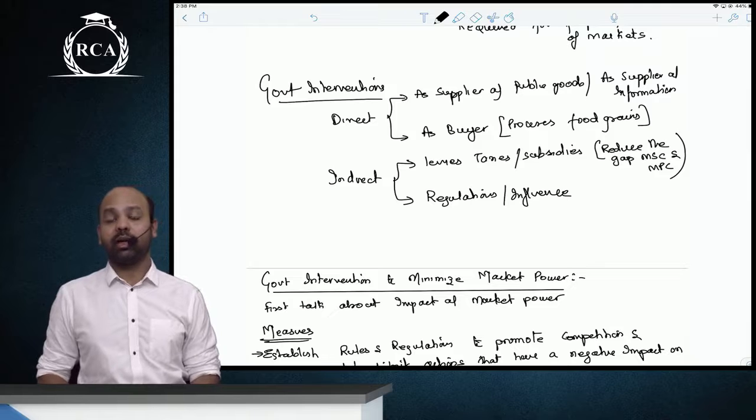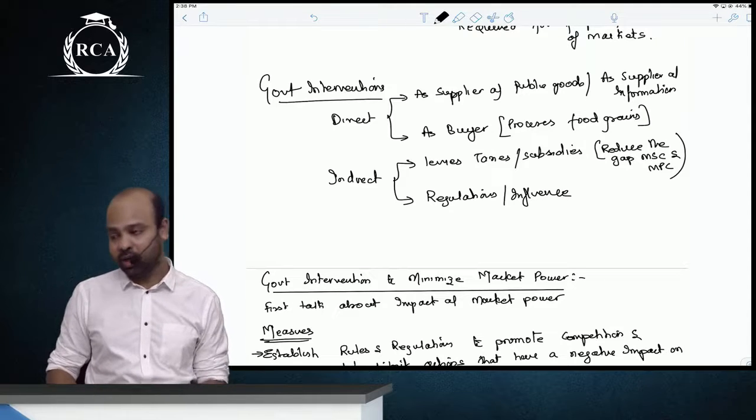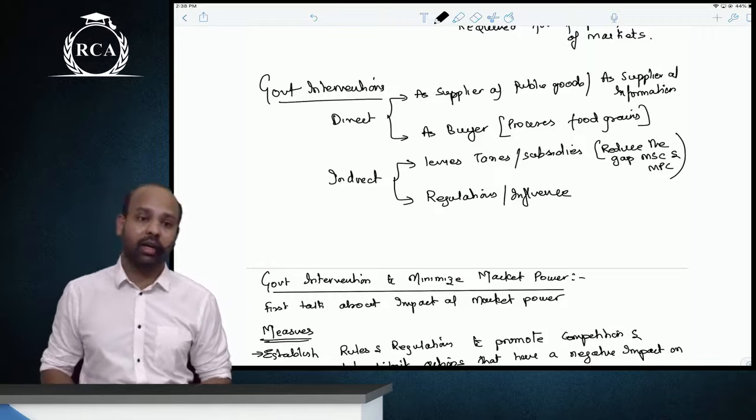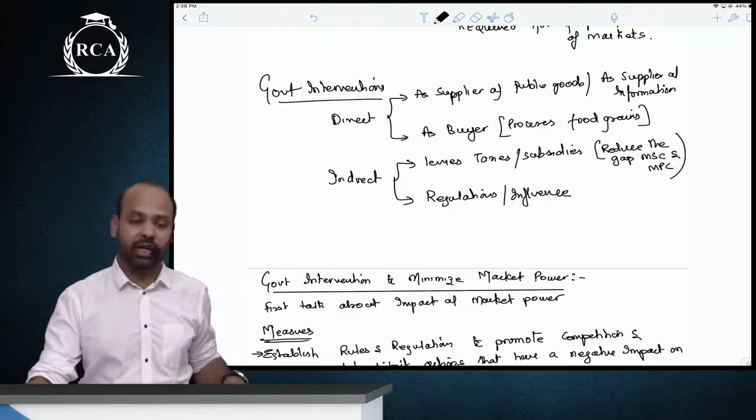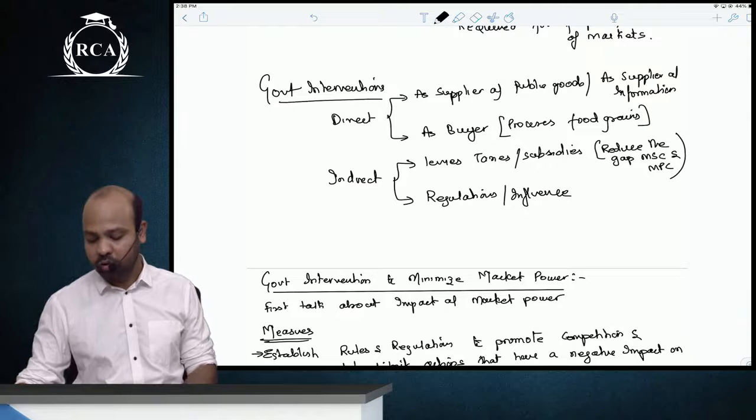Government can enter the market as a buyer, for procuring goods, like the minimum support program of the government. And then the government can indirectly intervene in the market through the levy of taxes, through the levy of subsidies, or through regulations influencing the market.